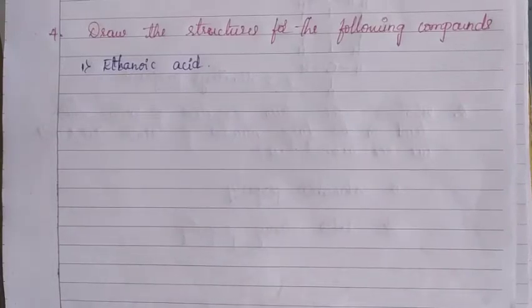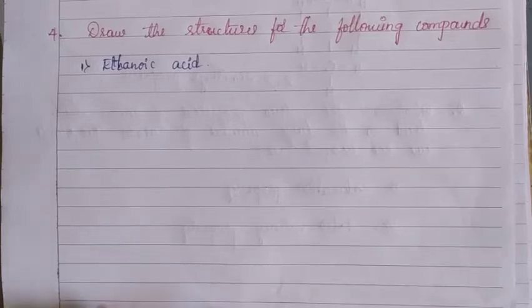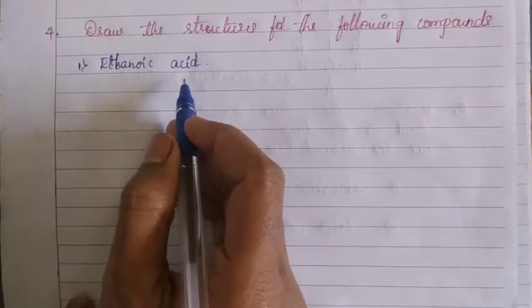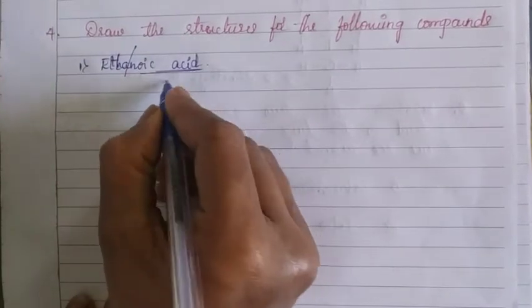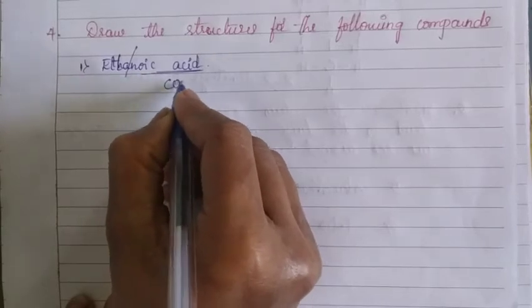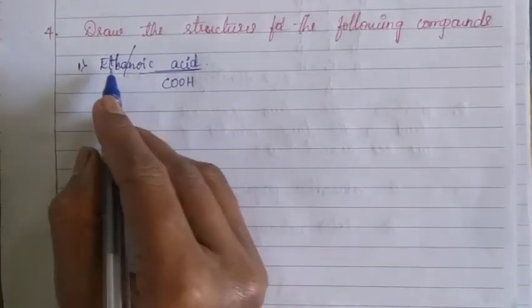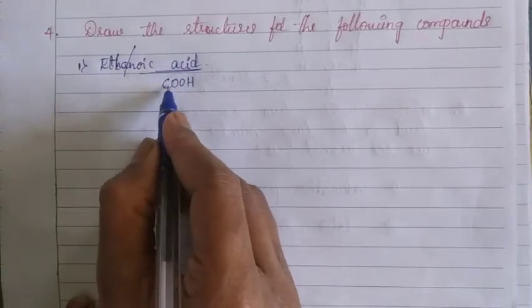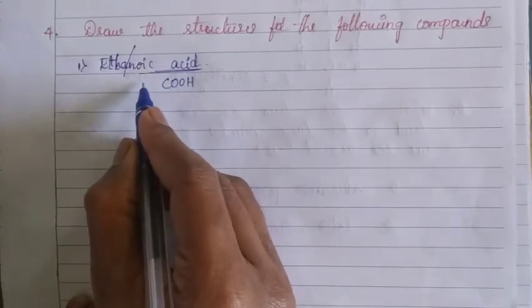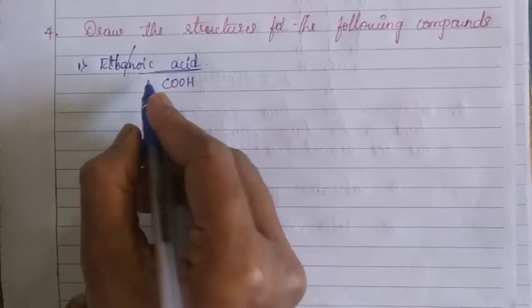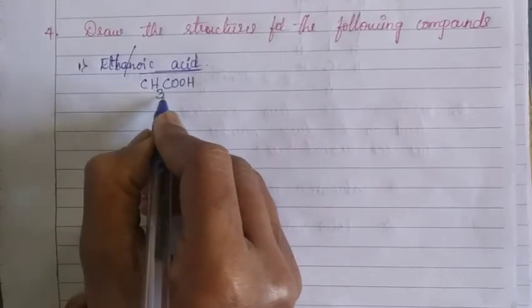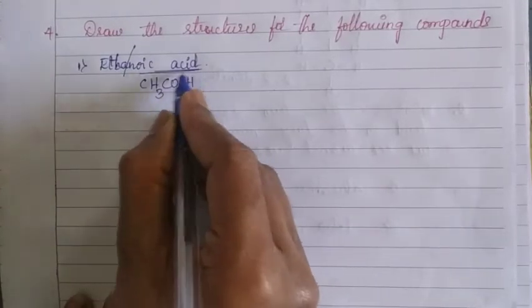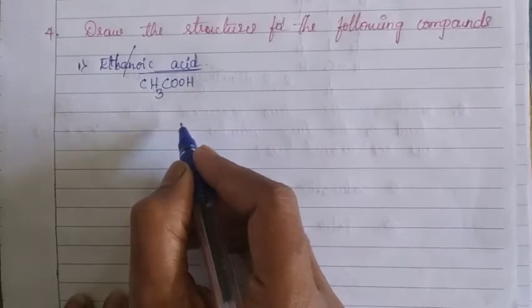Children, now come to the fourth question. Draw the structures for the following compounds. The first one is ethanoic acid. Here the functional group is oic acid. That's why we take here COOH. This carbon is also counted with the hydrocarbon series. That's why here it becomes CH3COOH. This is the molecular formula for ethanoic acid.